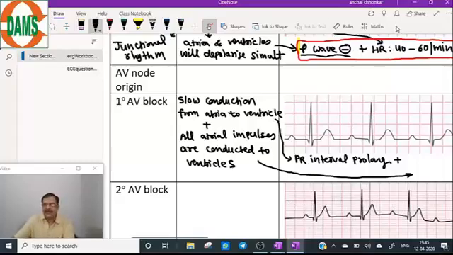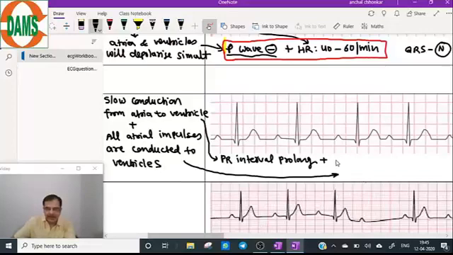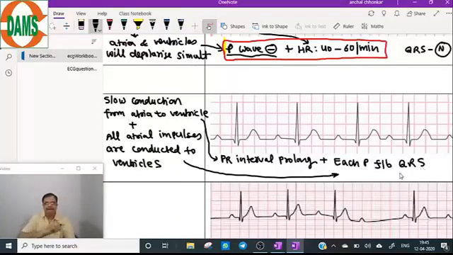That means each P is followed by QRS. Only this information, no additional information you will be needing. Just the PR interval will be prolonged, and second, each P will be followed by QRS.